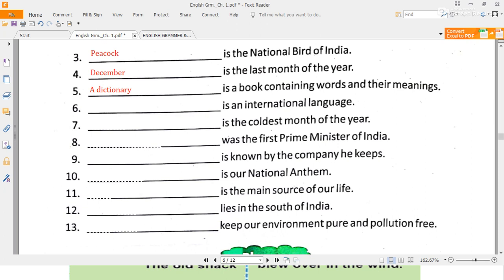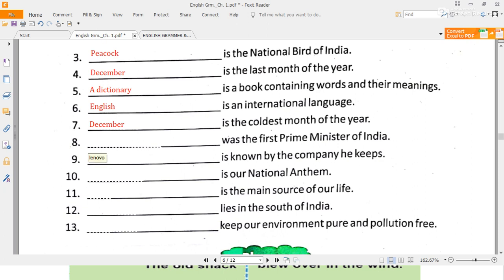A dictionary, you have to write. Dash is an international language. There are so many international languages: English, Chinese, Russian. Don't write all, write English or French also. So you can write English. Dash is the coldest month of the year. So again you can write December. December is the coldest month.